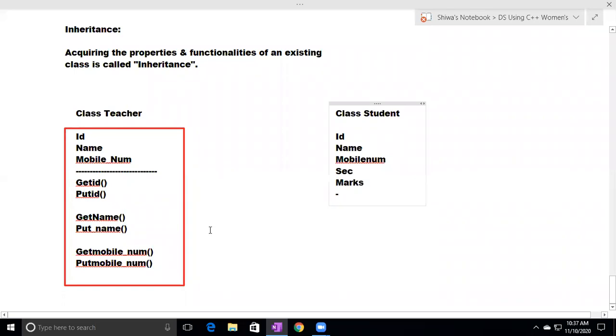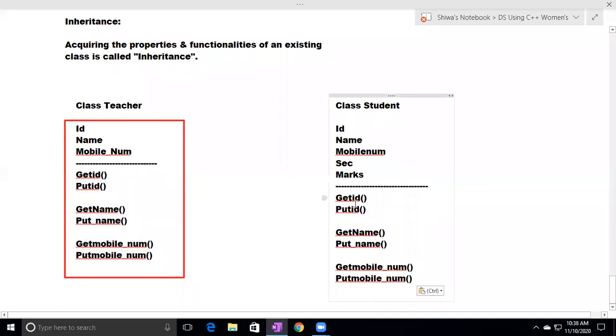To read student ID, name, mobile number, I'm defining these 6 methods here: get ID, put ID, get name, put name, get mobile number, put mobile number.